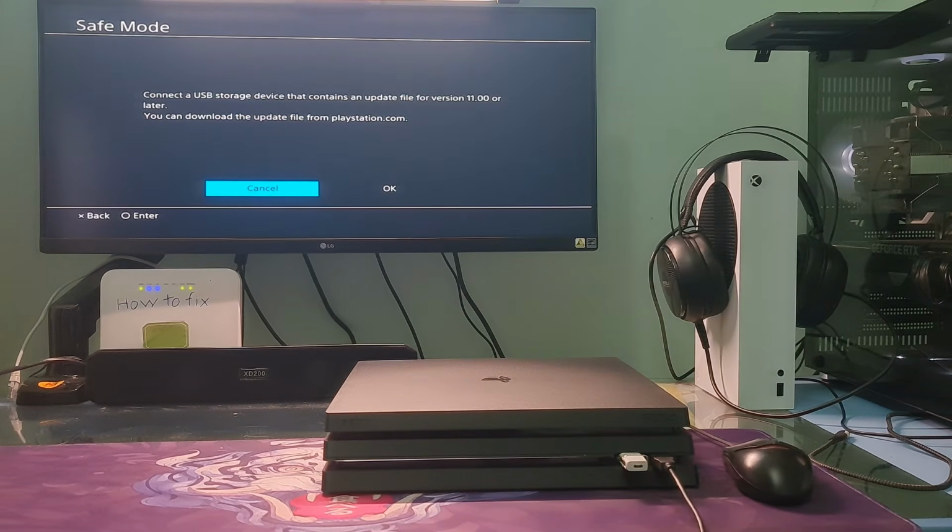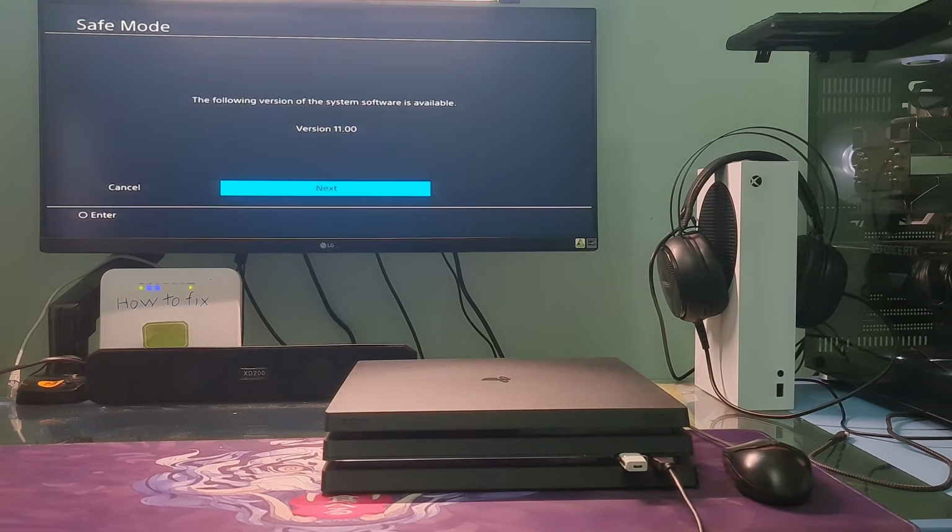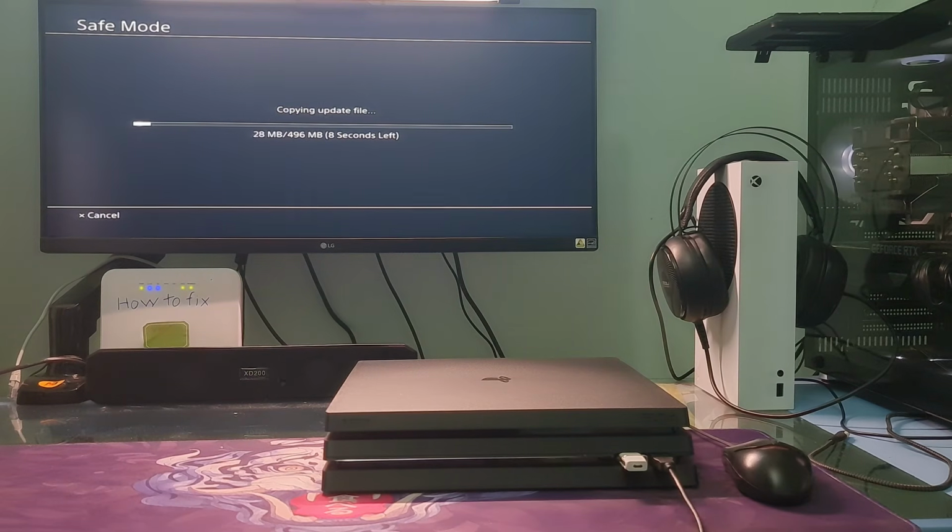Now connect the PS4 controller with a USB cable. Now press the PlayStation button present on the controller. The PlayStation will now be in the safe mode. Select the option Update System Software. Select Update from USB storage device and follow the instructions. Once completed, you will be free from this annoying problem.